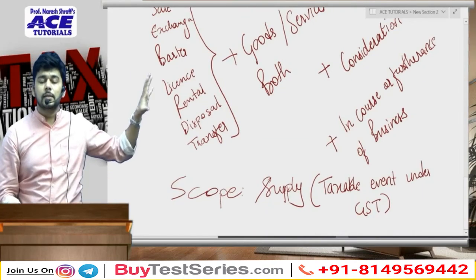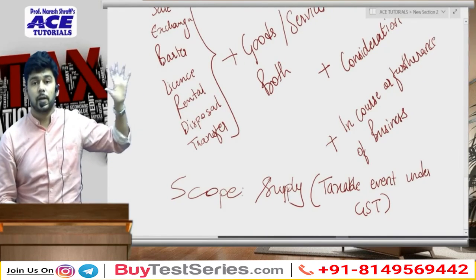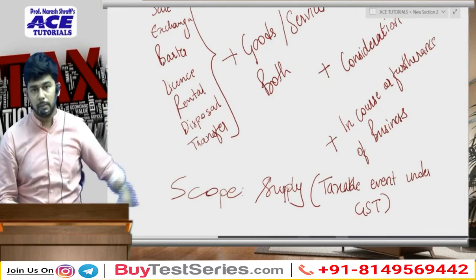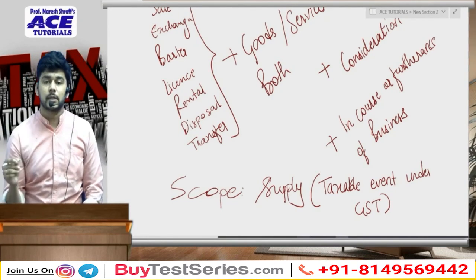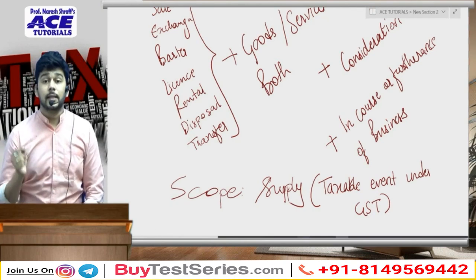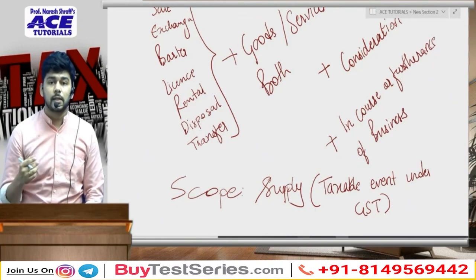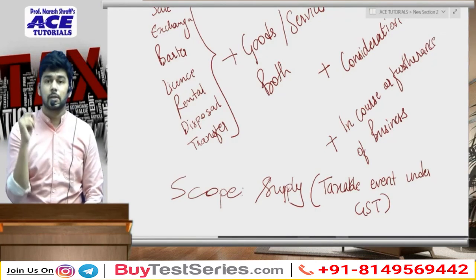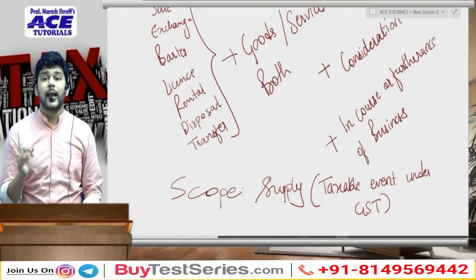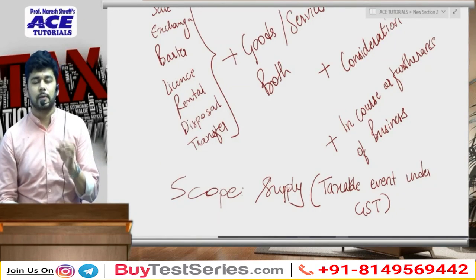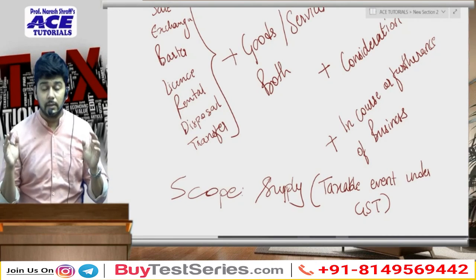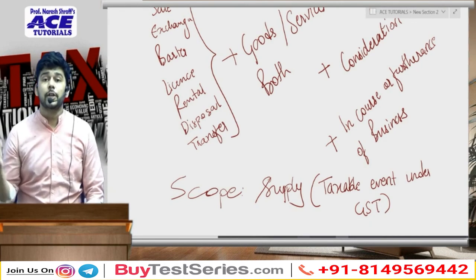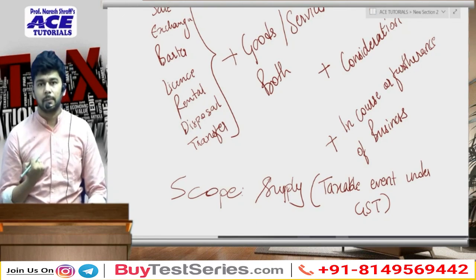So friends, this is just the first part of our chapter, scope of supply. We have just discussed the provisions of section 7 subsection 1(a). In the next lecture, we will be discussing the provisions of section 7(1)(b), (c) and the newly inserted section 7(1)(A). Basis that, thereafter we will be discussing the schedules to the CGST Act.